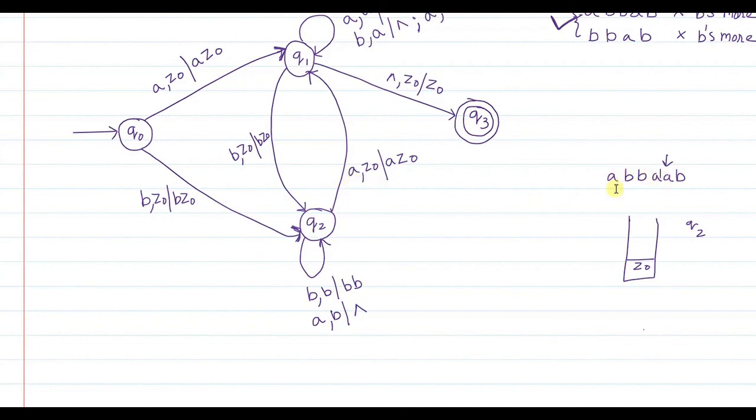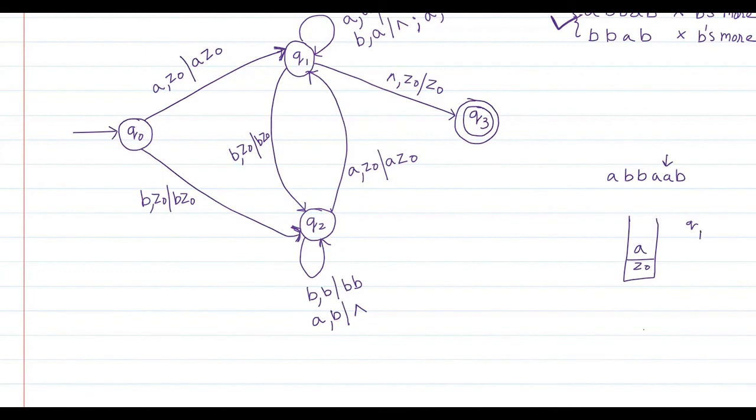It means so far A's and B's were equal, but now this is an extra A. So when you have an extra number of A's, do you have a right to stay in Q2 state? No, you will have to move to Q1 state. So in Q2 state, when one extra A is read, this A will be pushed onto the stack, and you will move to Q1 state.